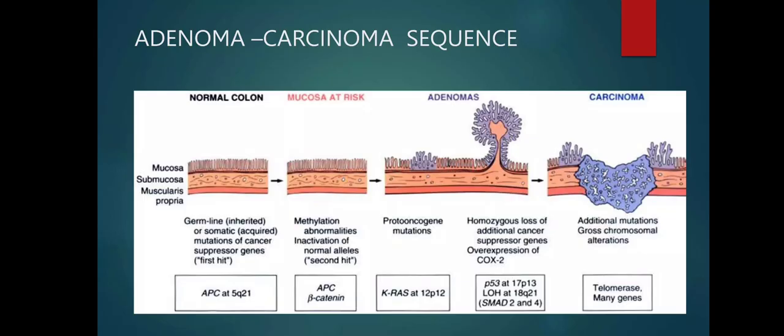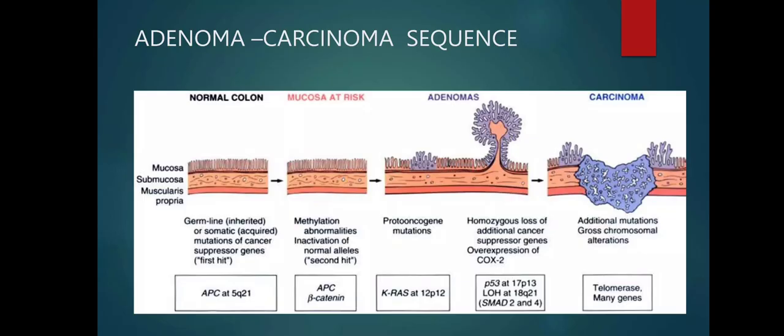So, germline or somatic mutations of cancer suppressor genes. It is the first step. Means there is change in the germline. There is germline mutation in the somatic genes like APC at 5q21. And when there is the mutation, the mucosa is at risk of development of adenoma.